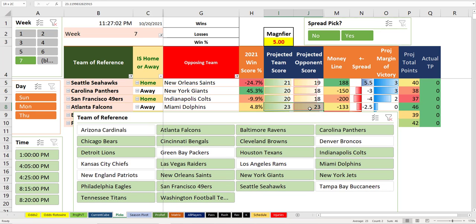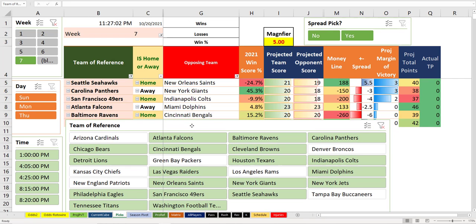It's got a slight win score percentage, but really a toss-up game. You see this like tie game where somebody wins by a field goal, so they probably cover the 2.5 if they win. So it's almost like you take a minus 2.5, but really, really tough game.